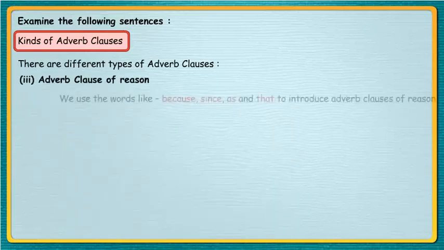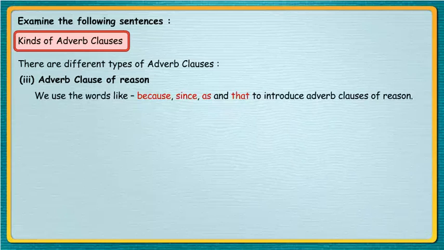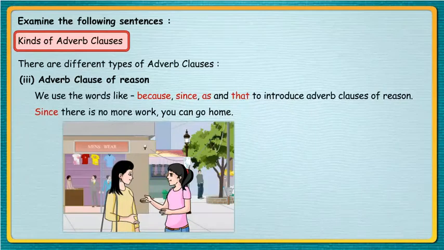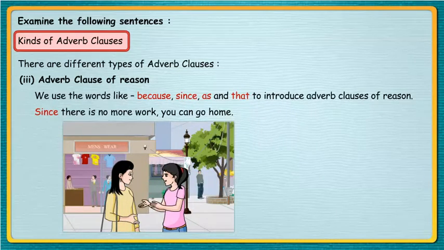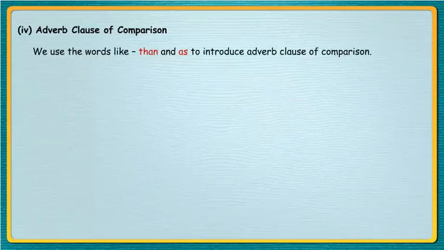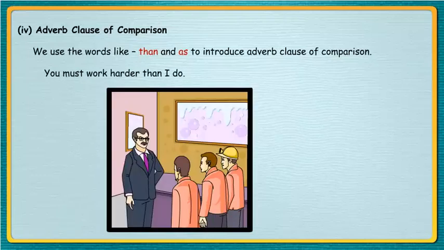Adverb clause of reason. We use words like because, since, as, and that to introduce adverb clauses of reason. Since there is no more work, you can go home. Adverb clause of comparison. We use words like than and as to introduce adverb clauses of comparison. You must work harder than I do.